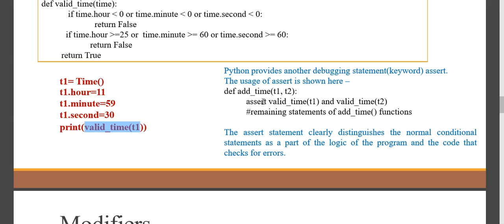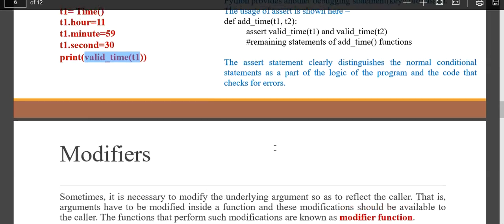Assert is almost equivalent to an if condition. If the condition is true, it will go to the next statement. But if the condition is false, it is going to throw an exception by default. So that is the assert statement. For now, just remember that instead of an if condition, we can use the assert keyword.